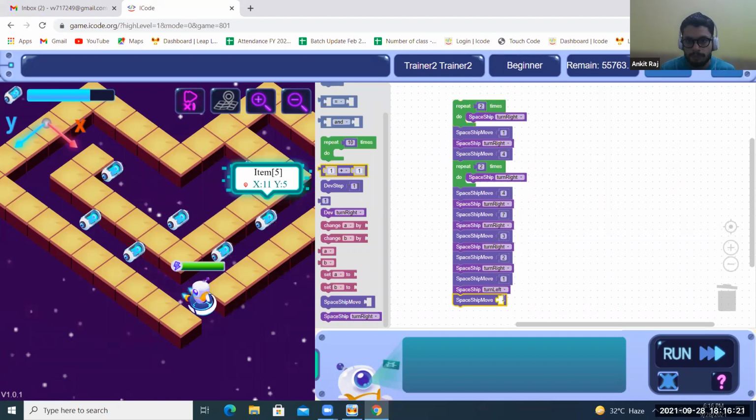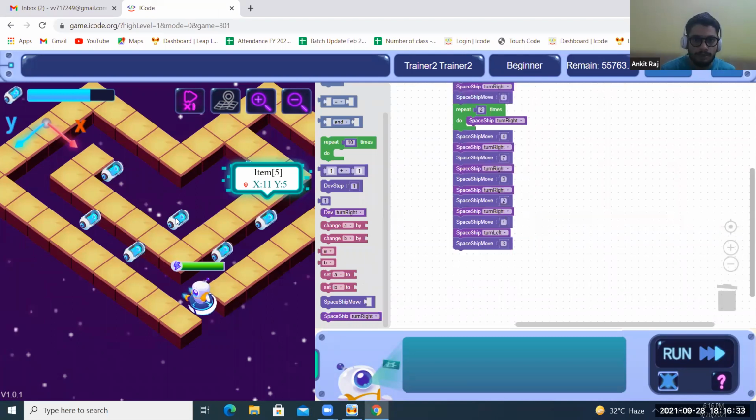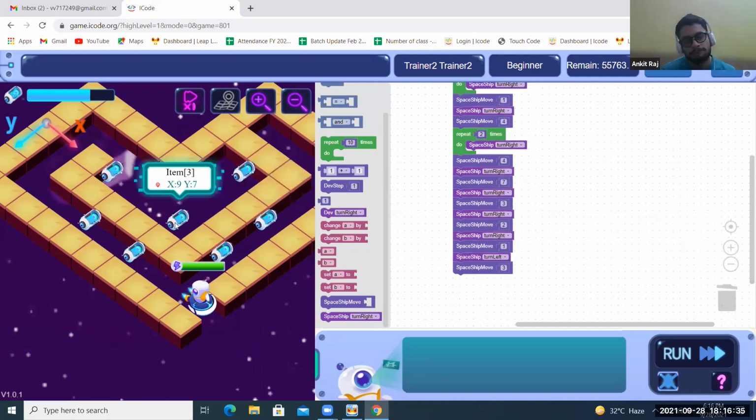Spaceship move 3 steps. Food will be big for the fight. 3 steps. 2 steps. And then spaceship move 3 steps. He comes over here. Left and 3 again.